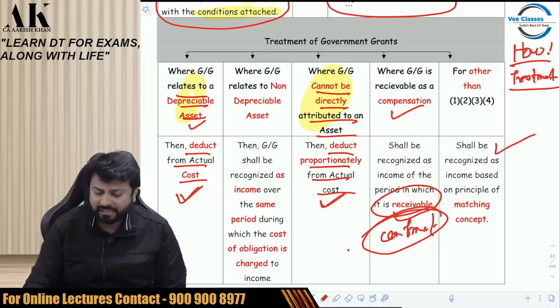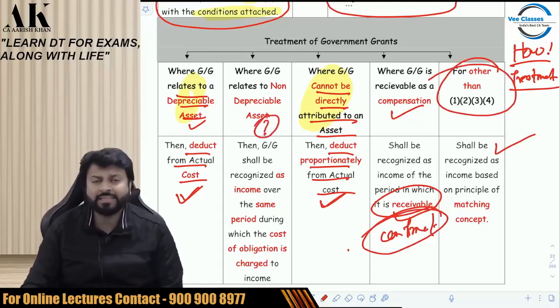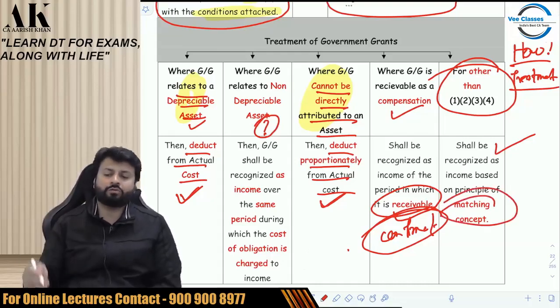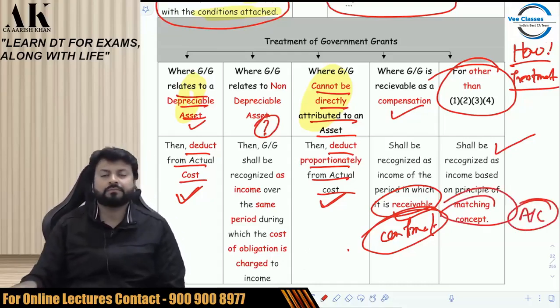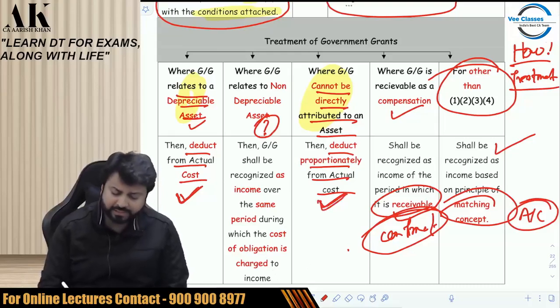What about other than these cases? The second one I'll speak about in a while. Other than these cases, you have to follow the matching concept which you follow in accounts. You have to follow accounting treatments. Whatever you follow in accounts, you have to follow that. Now, let me speak about the first and the third one once again.